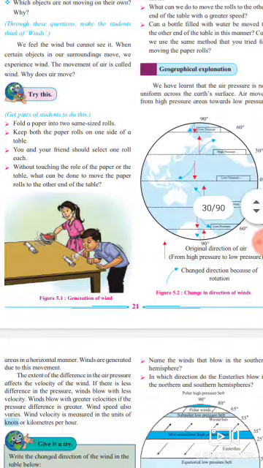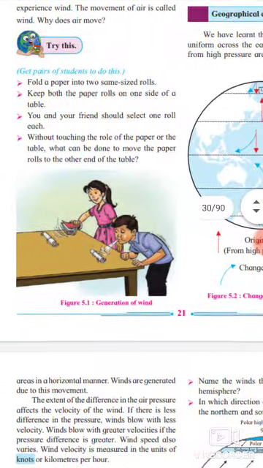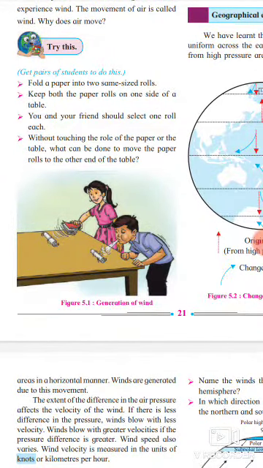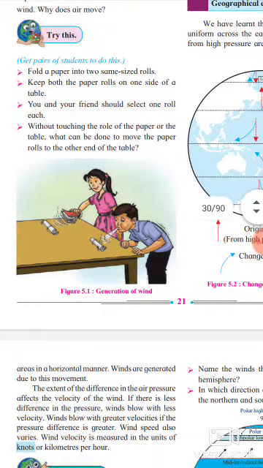See in this picture, two students have taken paper and folded it, of the same size, and kept both paper rolls on one side of a table. You and your friend should select one roll each.